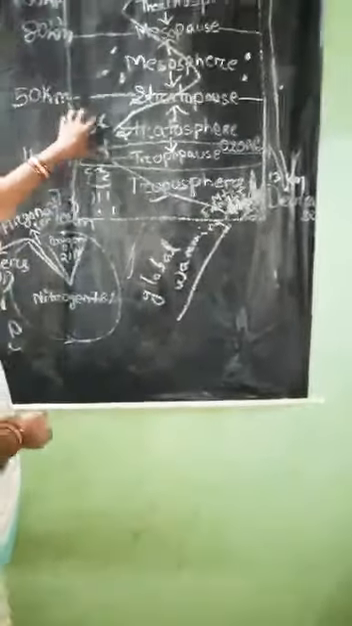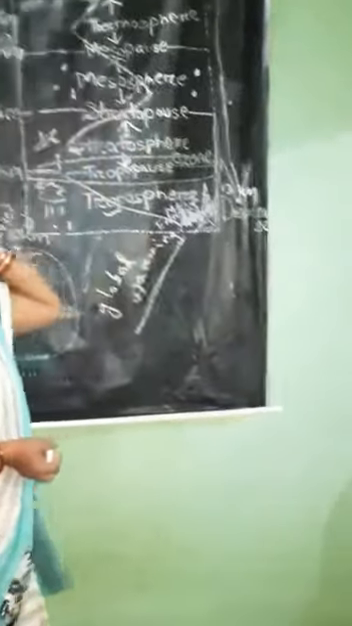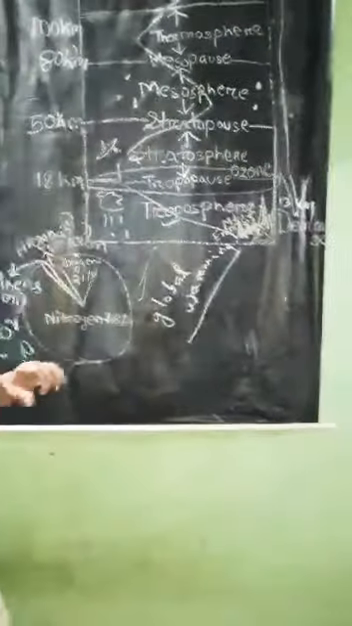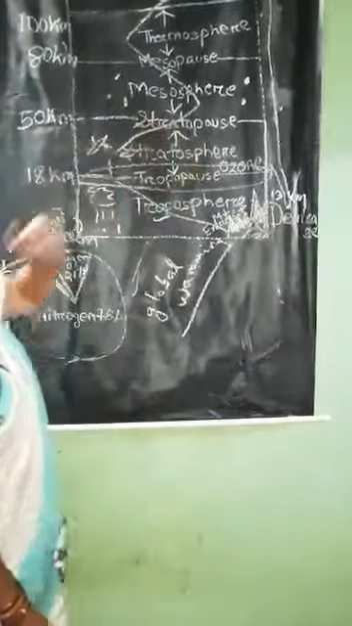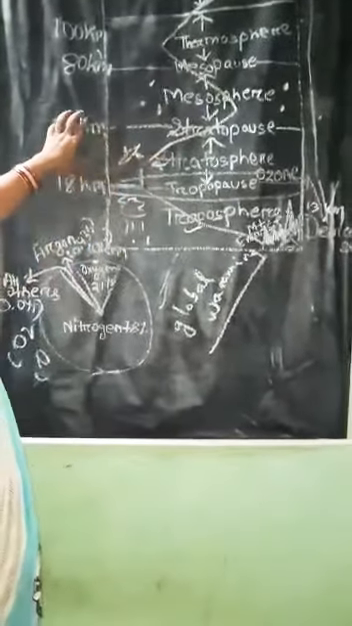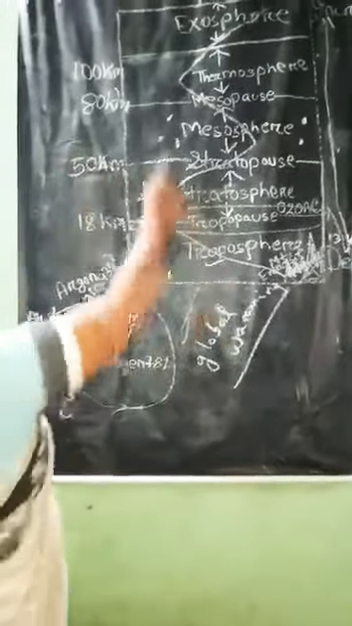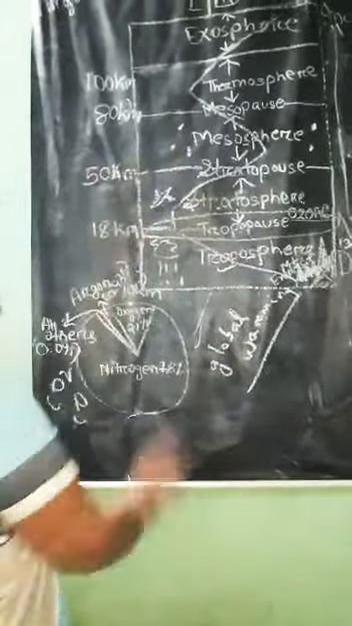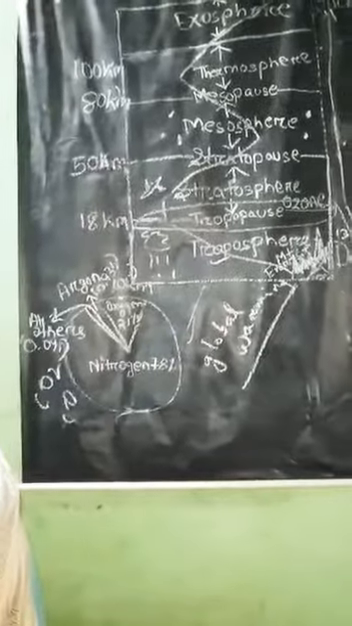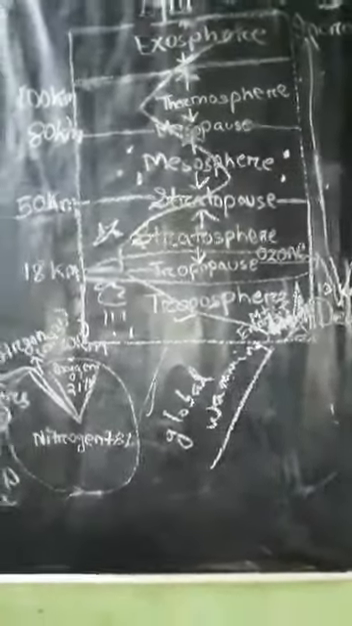Now, between the stratosphere and the mesosphere, there is a transitional zone or boundary zone. As we keep a boundary around our house, this is the stratopause. Then the mesosphere, which extends up to 80 km. Again, from the mesosphere to the thermosphere, there is a boundary line called the mesopause. Then starts the thermosphere. Meteoroids start burning in the mesosphere.